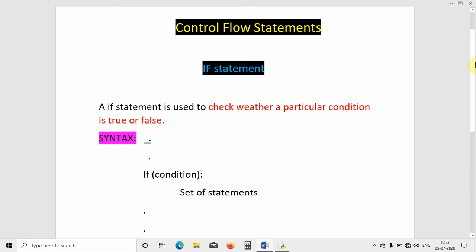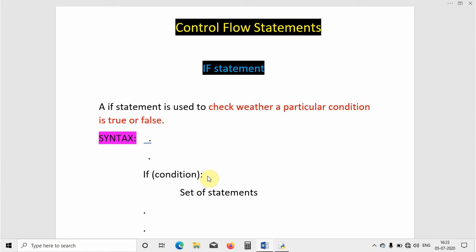Coming to the syntax, it is simple, as I said. I write if, then in round brackets I write the condition, and don't forget to put a colon there. If you don't put a colon, Python will not understand whether the if statement has ended or not, so to end the if condition we put a colon.